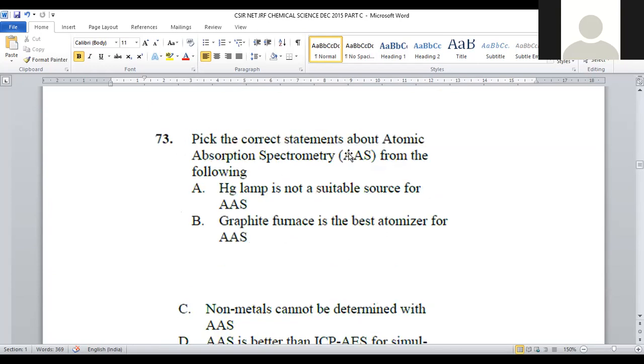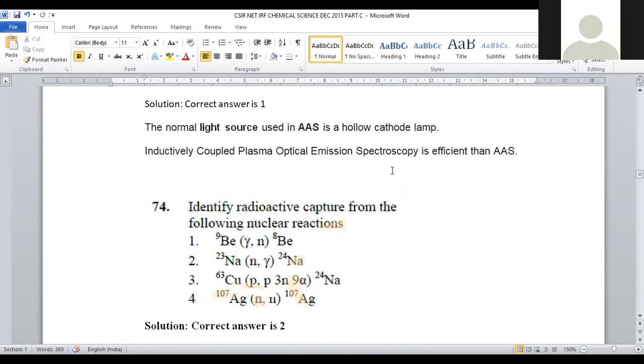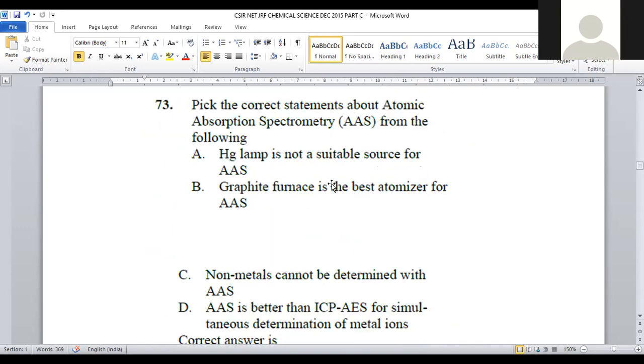Here, pick the correct statement about the atomic absorption spectroscopy from the following. Atomic absorption spectroscopy is the kind of spectral analytical method where most of the metals can be analyzed by this method, right? So initially a light source is employed. For this purpose, we are employing the hollow cathode lamp as the light source.